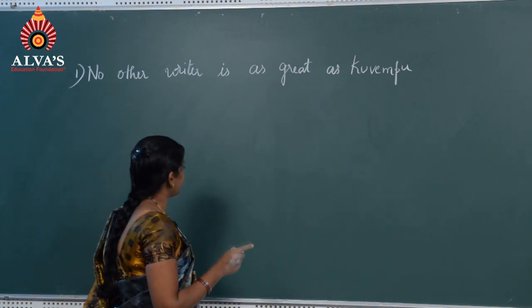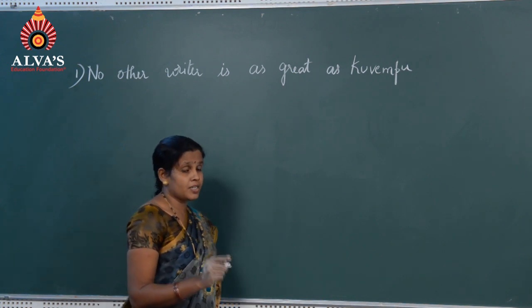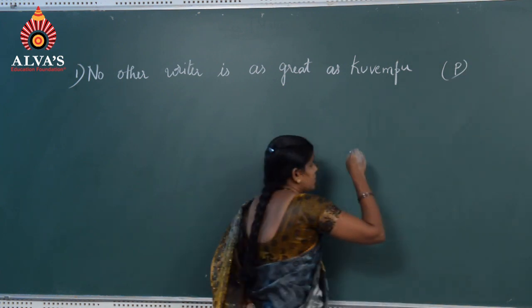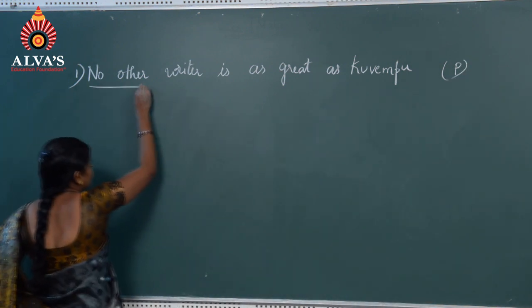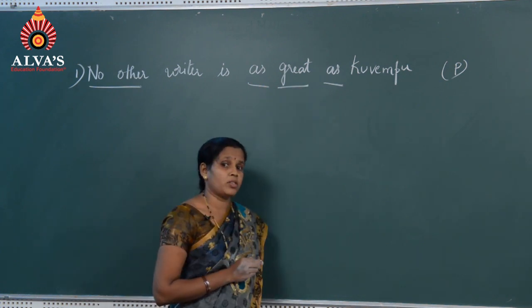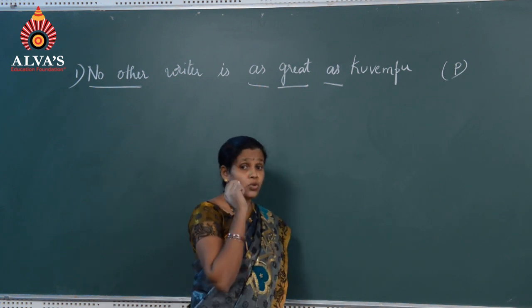No other writer is as great as Kuvempu. This is in the positive degree. How to make out? No other is there, and the adjective great is in the positive form, and Kuvempu is unique here.